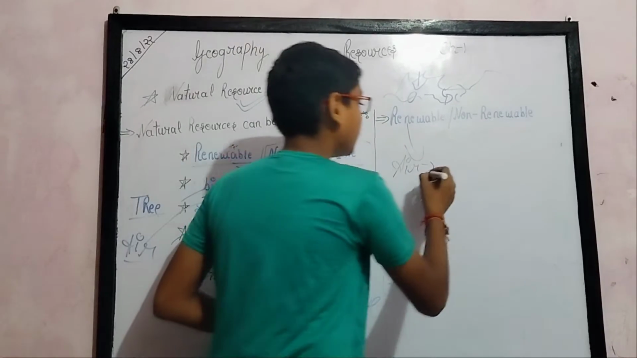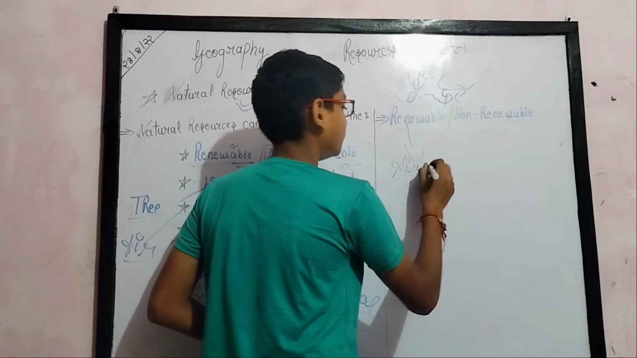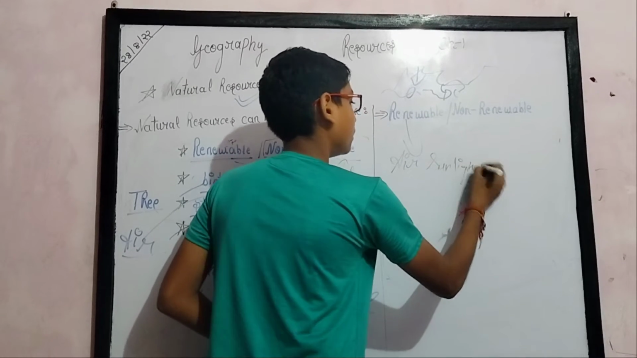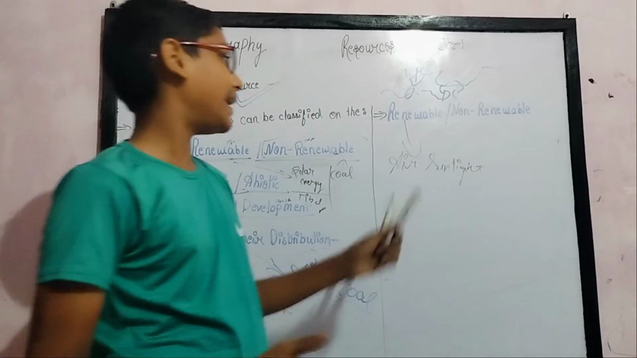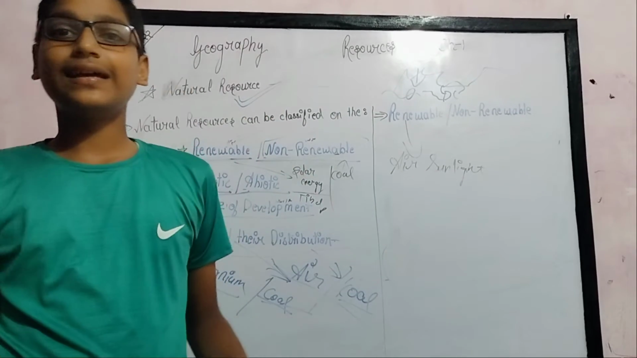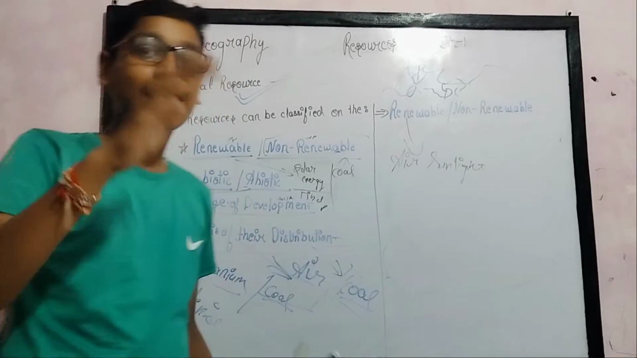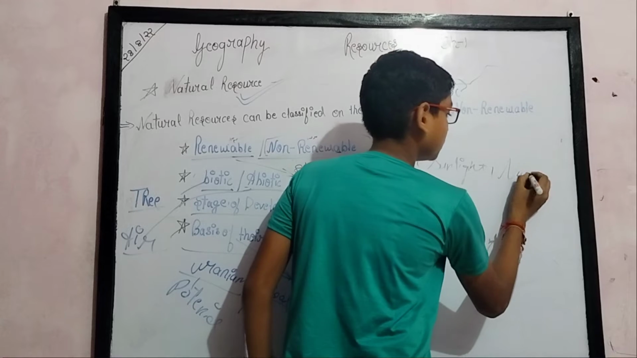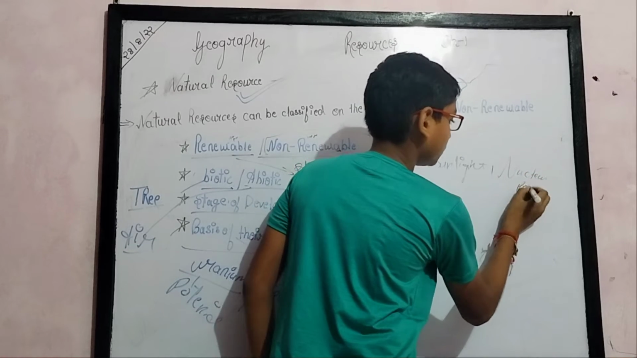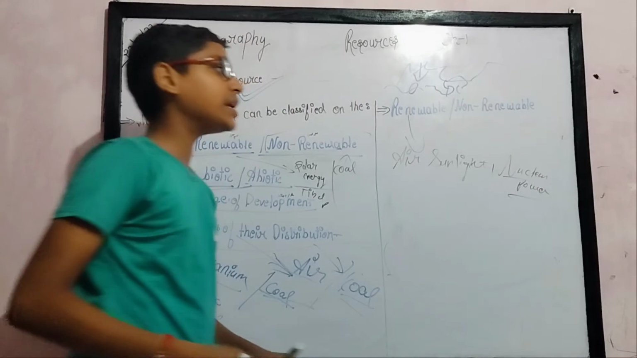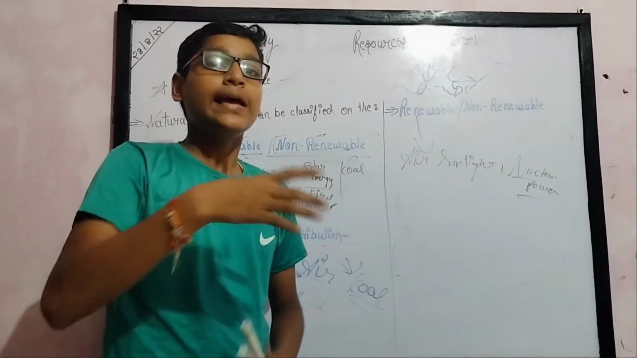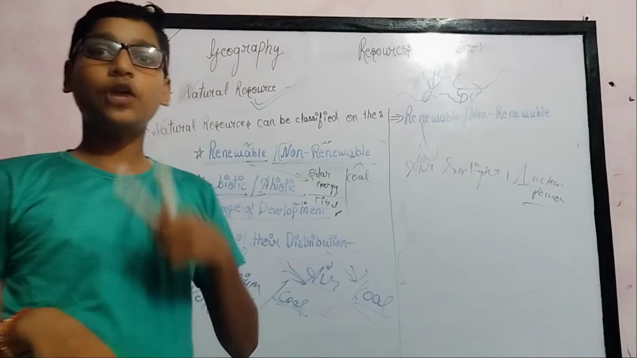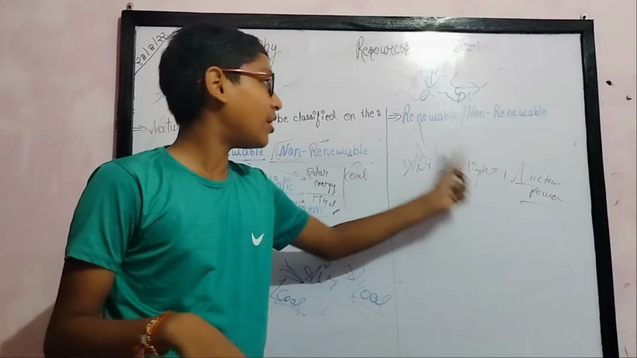Another example is sunlight. Sunlight is renewable. Sunlight, like air, is unlimited, so it is renewable. Another is nuclear power. Nuclear power is renewable, because if nuclear power is used up, humans can make more, and it can be replenished in a short period of time. So nuclear power is also renewable.